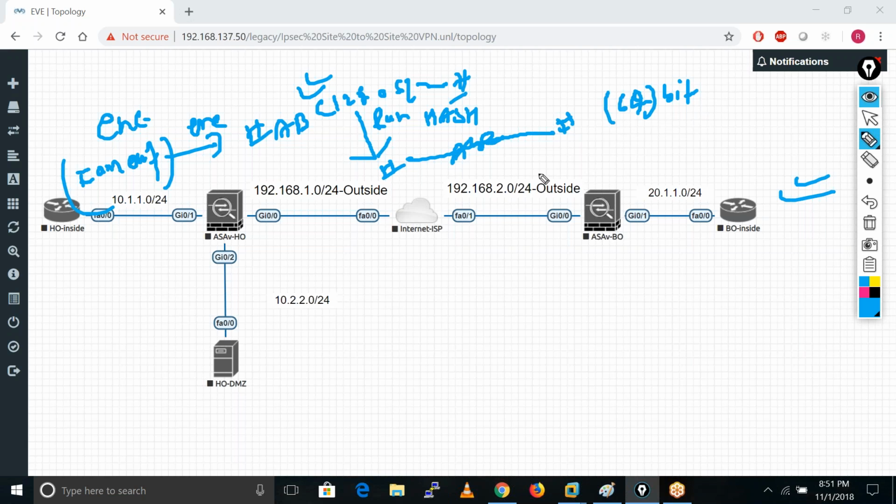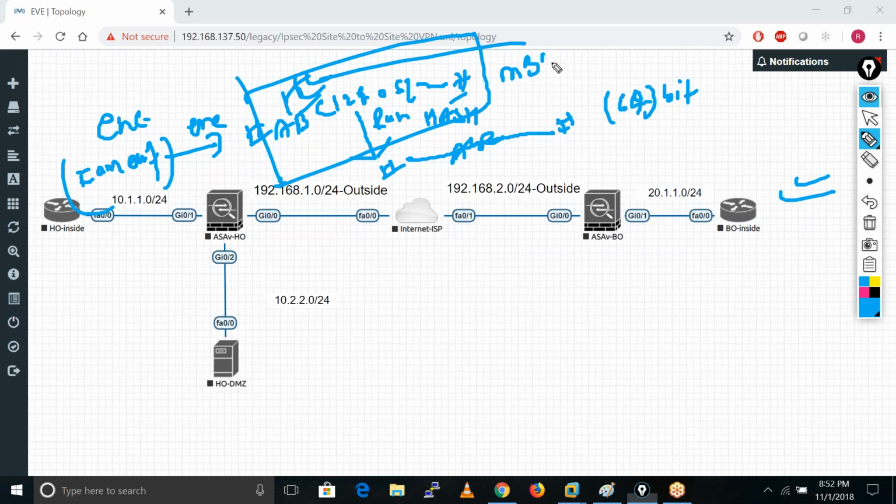So what happens in a hash value? Let's suppose it's a very huge encrypted data, maybe megabytes of data. We run the hash on it, so it becomes one fixed value. Like, let's suppose you got 123 only for this. This is hashing. So what happens when the other firewall receives this encrypted data?